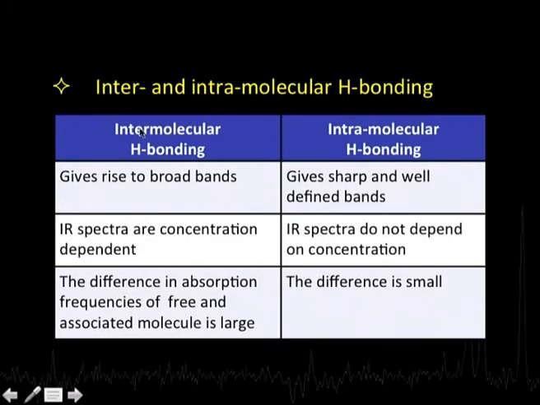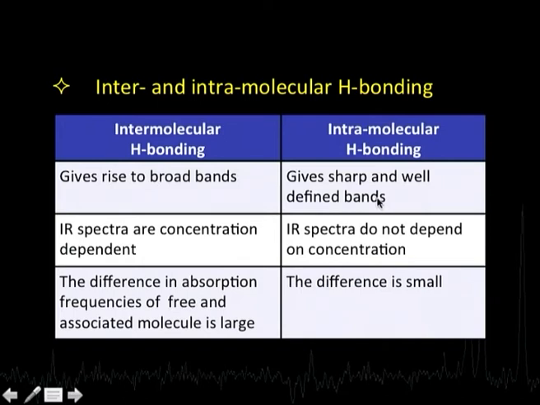Now, what we find is that if I look at intermolecular hydrogen bonding and intramolecular hydrogen bonding and their effect on the IR spectrum, typically whenever there is intermolecular hydrogen bonding, this gives rise to broad bands. We will talk about this in the next session when we look at the spectra of molecules containing a hydroxyl group, say alcohols and things like that. On the other hand, if there is intramolecular hydrogen bonding, the IR bands or signals happen to be more defined and sharp.